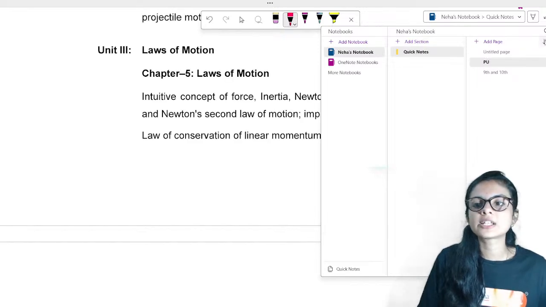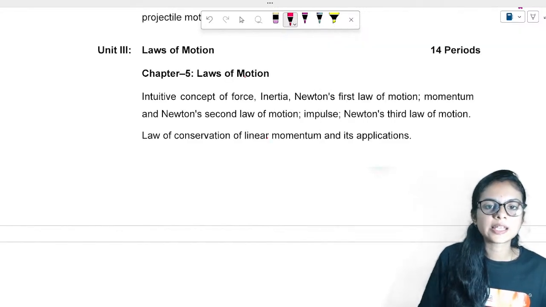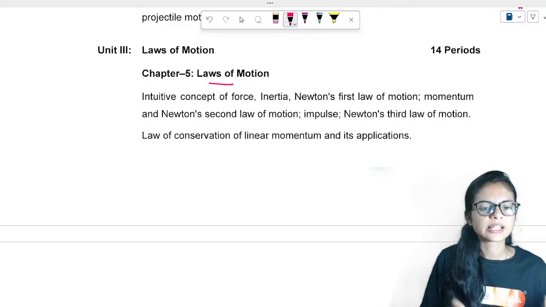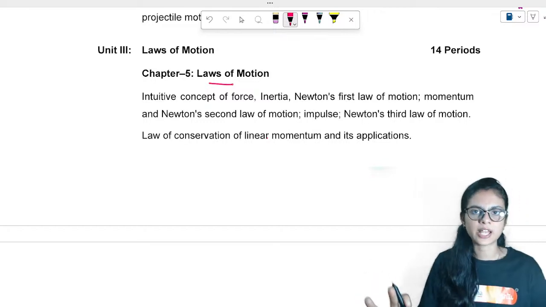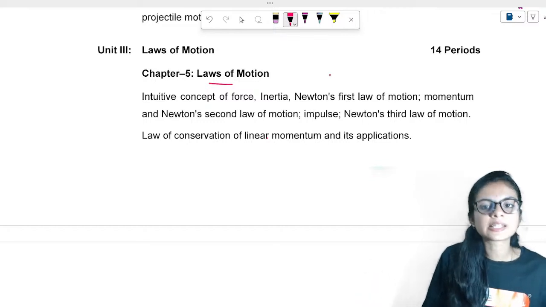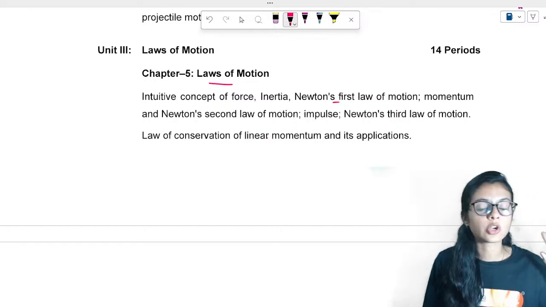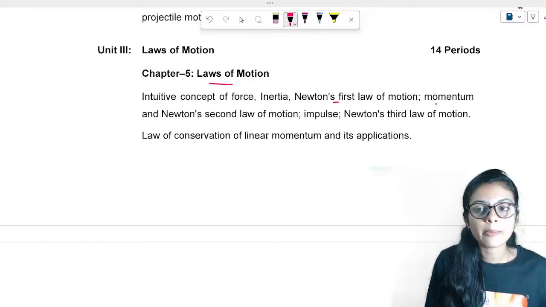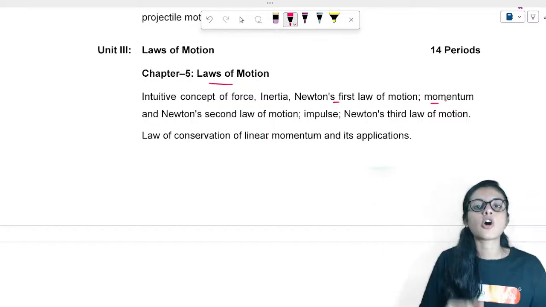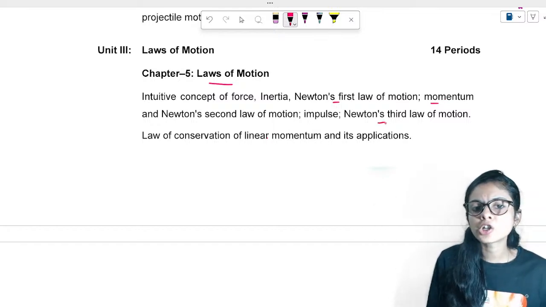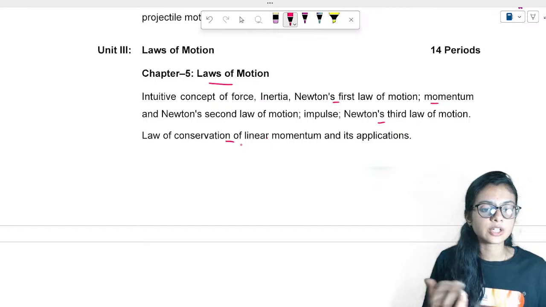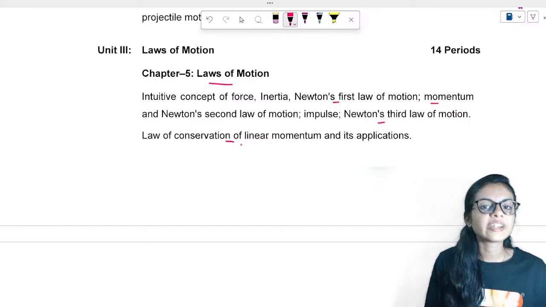And let me show you the syllabus over here. Just see here, laws of motion. Same kind of heading you can see, right? Here you will be studying about Newton's first law, which you have already studied. Momentum concept, we have seen the collision between the objects, right? Third law of motion, conservation of linear momentum. We have already studied this.